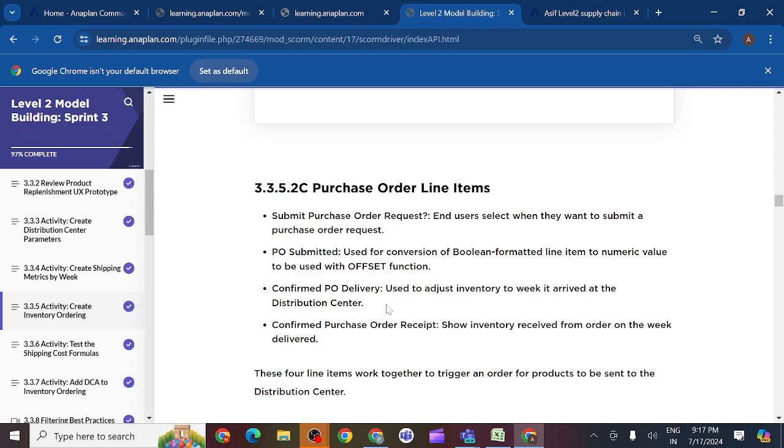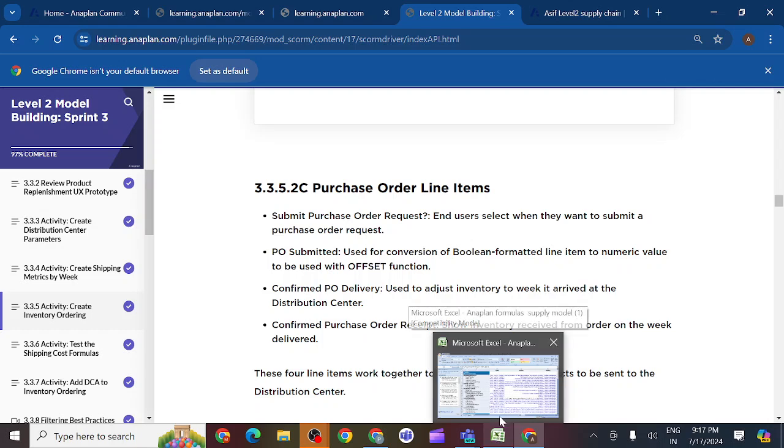Confirm PO delivery here. So what is confirmed PO delivery? Use it to adjust inventory to the week it arrived at the distribution center. What is meant by confirmed PO delivery? Whenever you raise a request, it will submit the purchase order and the products will reach. Then you will get to know how much time it will take to reach.